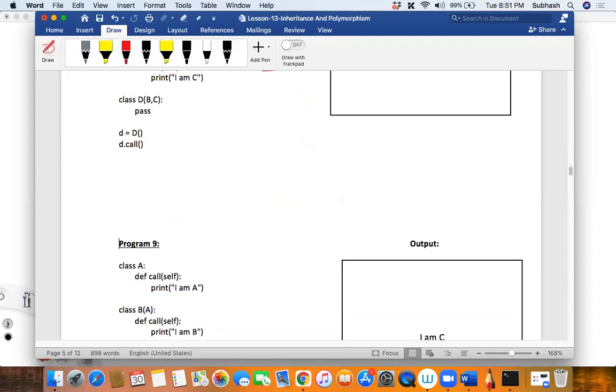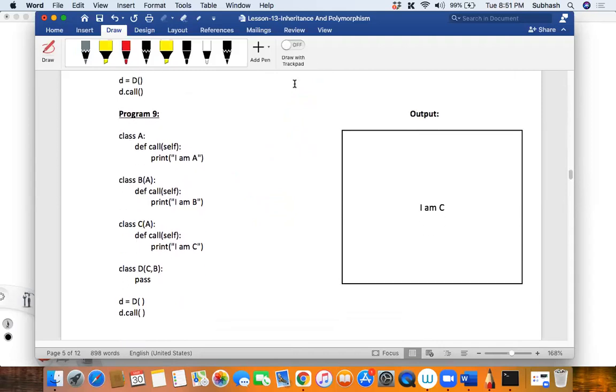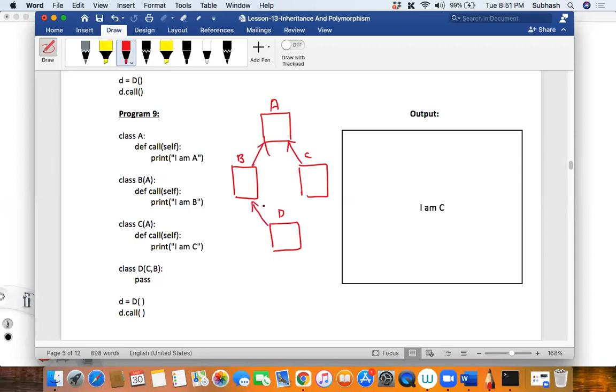I've given you all different versions of this. In this one, did you see what is happening over here? First, let me write down this diagram in your book. You have a class A, then class B, class C, and also class D. This is again a multiple inheritance problem. B and C inherit from A, and D inherits from both B and C. A has call, and B has call.